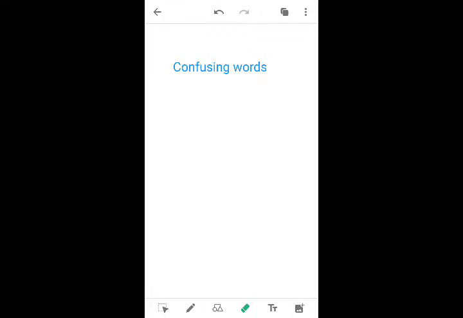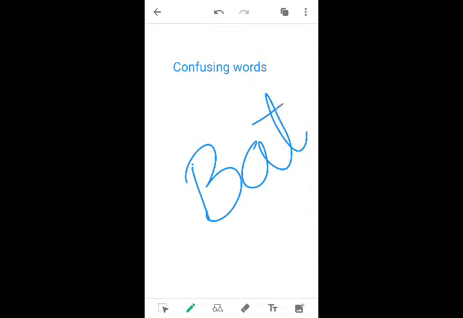So, confusing words, here I mentioned the confusing words. Confusing means how? For example, confusing words may have different meanings. I write here: bat.